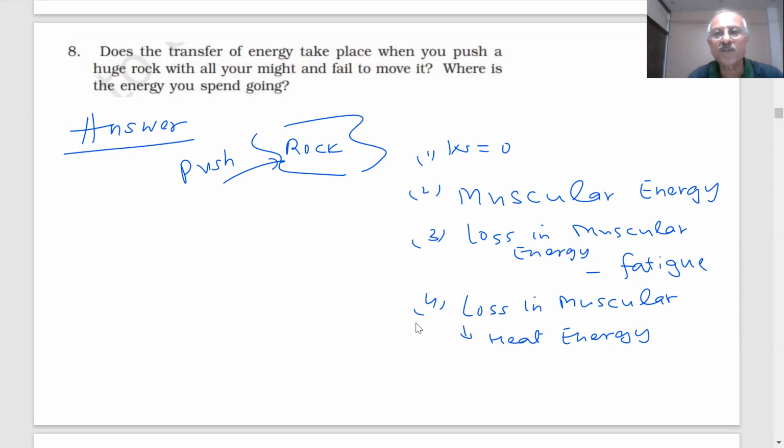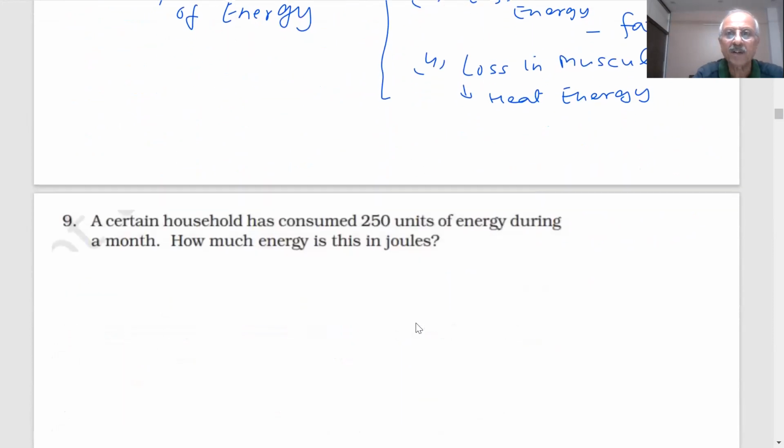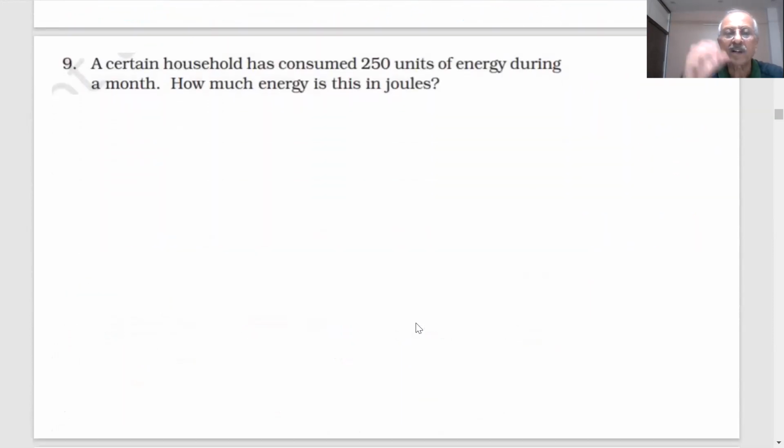So there is a transfer of energy. Clear? Yes, sir. You are losing energy, so where is the energy going? The rock is not moving, but that doesn't mean energy is not being transferred. It is being transferred.